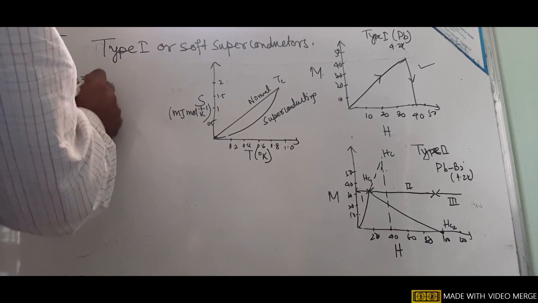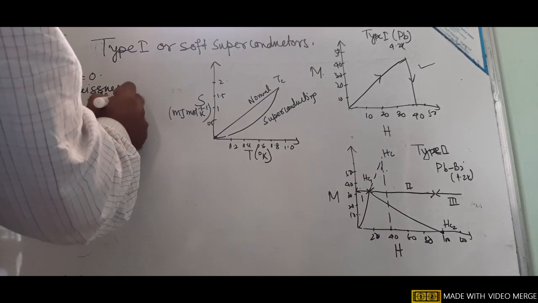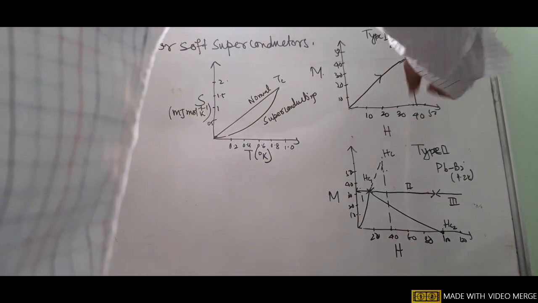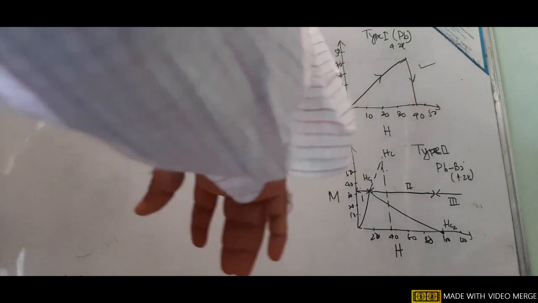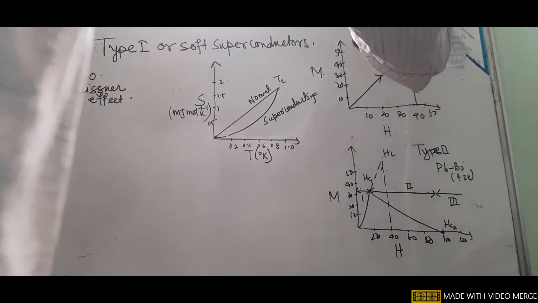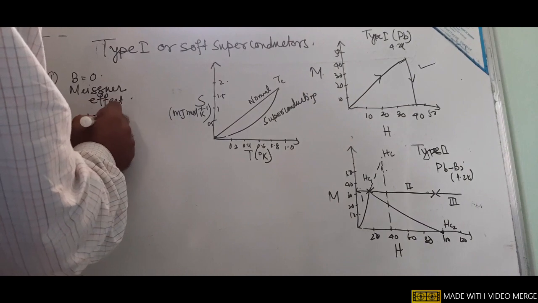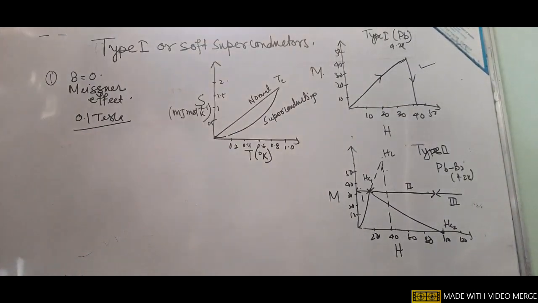So the superconductor exhibits perfect diamagnetism up to a particular critical field, and in most cases it is of the order of 0.1 Tesla. The magnetic field in this case is 0.8 Tesla.